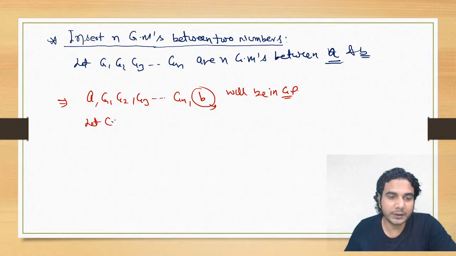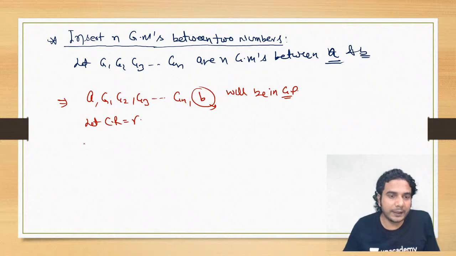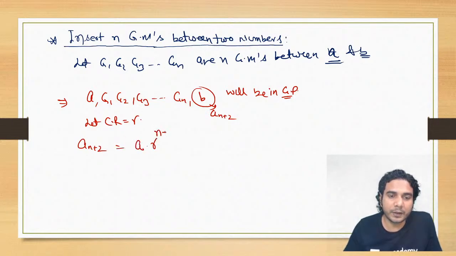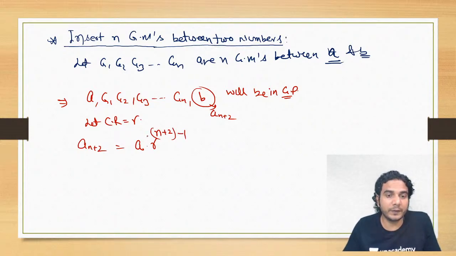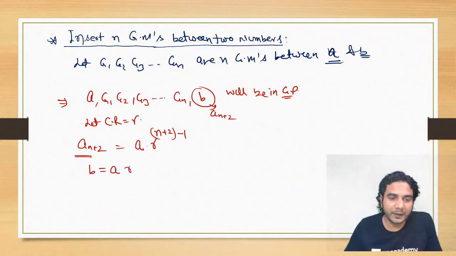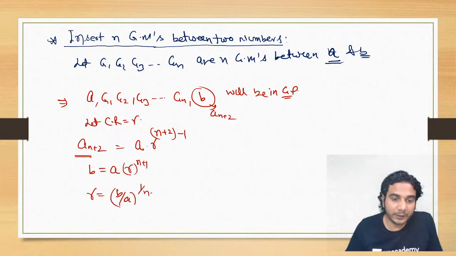So let the common ratio be r. You can apply the formula. What is the formula for the n plus 2th term? The n plus 2th term is equal to the first term into common ratio to the power number of terms minus 1. If you're writing the nth term, it will be a r raised to n minus 1. If you're writing the n plus 2th term, it will be a r raised to n plus 2 minus 1, all right? So a n plus 2 is nothing but b, so b is equal to a r raised to n plus 1, and then r you'll get as b upon a raised to 1 upon n plus 1.